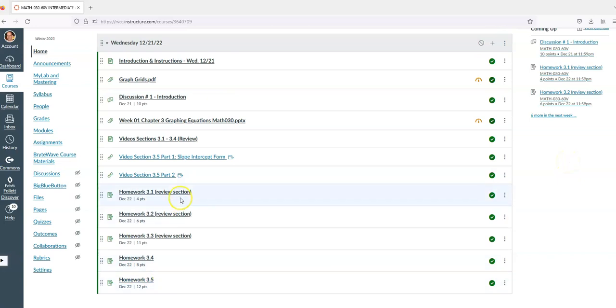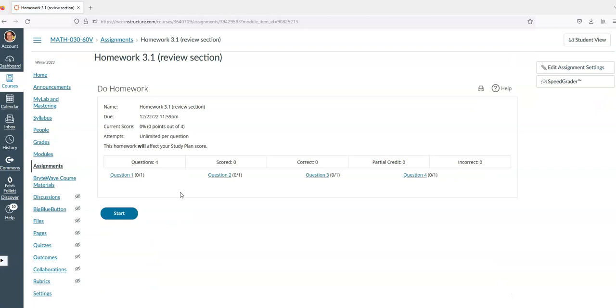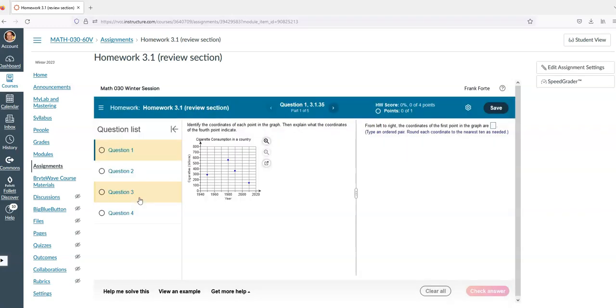All right, so if I go to the first section, right, I click on the homework from section 3.1, it brings up the homework right here for me. So I can see that I've got unlimited attempts. Now, obviously, if you're trying problems 5 and 10 times, then come in for some help, ask questions, send an email. But yes, you can retry problems. The problems are all listed here, right? Question 1, question 2, question 3, question 4. Some of them open up very nicely in a window like this, and you open it up, and it brings the problem up, and then you can answer the question as it goes through.